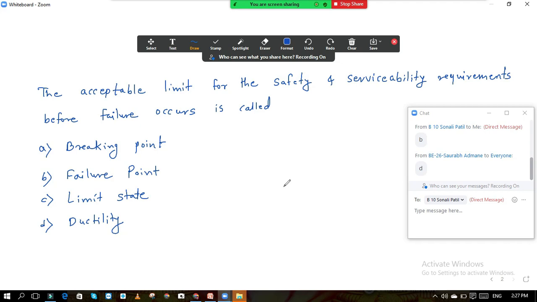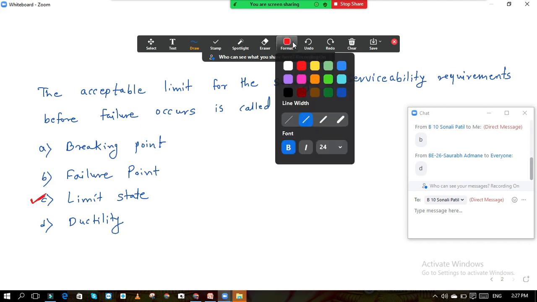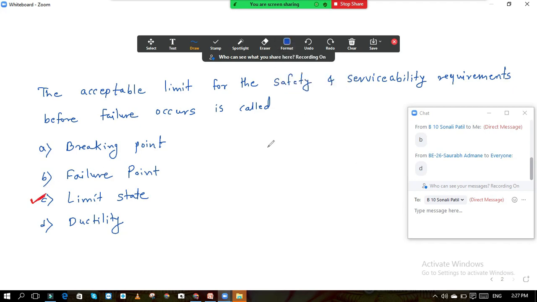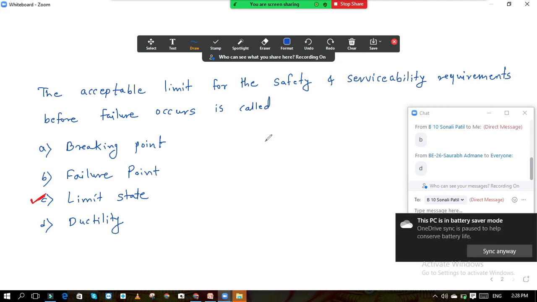So the answer for this question is limit state. This is the definition of limit state. The acceptable limits for the safety and serviceability requirements before the failure occurs is called limit state.